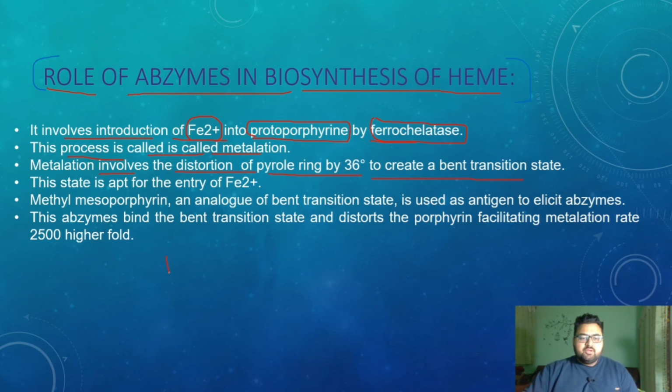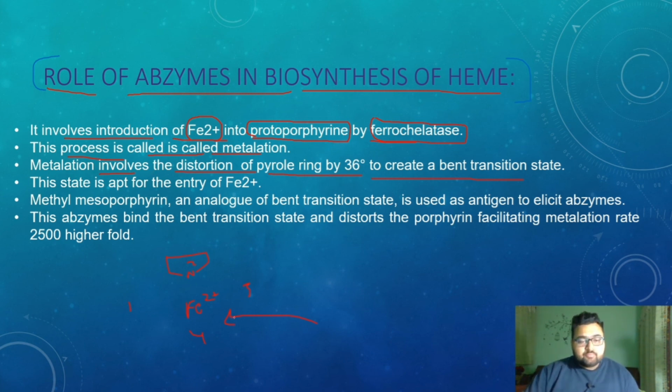Suppose this is a pyrrole ring. So there are 1, 2, 3 and 4 pyrrole rings, and there is a central metal ion, that is Fe2 plus, and this insertion of the central metal ion requires the enzyme ferrochelatase, and this process is known as metallation.